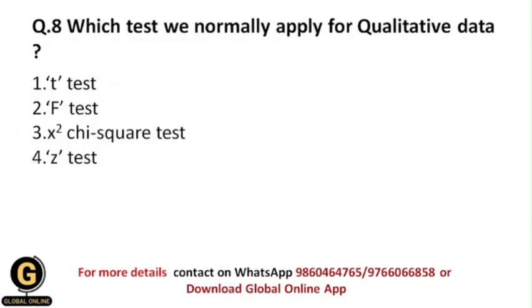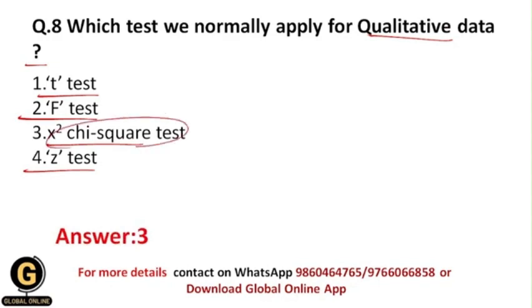Next is which test we normally apply for qualitative data. So whenever we need to test qualitative data, which kind of test do we normally apply? Whether it is t-test, f-test, chi-square test or z-test. So students, when there is qualitative data which is only in picture or word format, and we are going to test it, then our testing purpose is to understand human behavior basically, and for testing such kind of data we normally use the chi-square test, because the chi-square test is a non-parametric test.